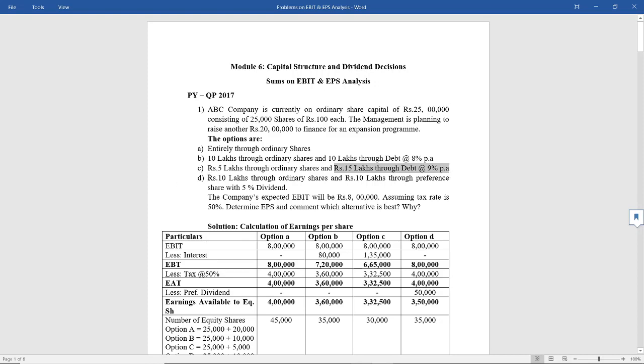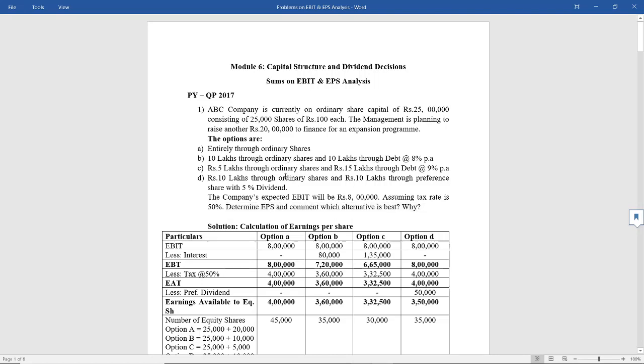Option D, rupees 10 lakhs through ordinary shares and rupees 10 lakhs through preference shares with 5% dividend. The company's expected EBIT is 8 lakh rupees. Assuming the tax rate is 50%, determine EPS and comment which alternative is best and why.